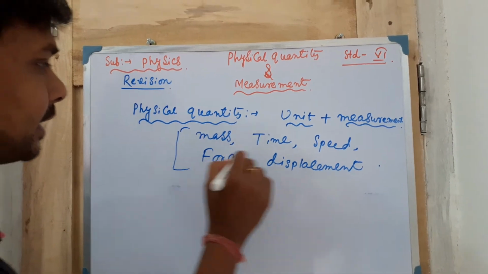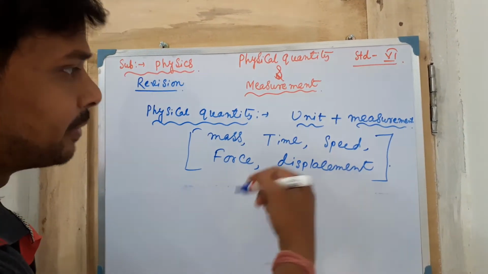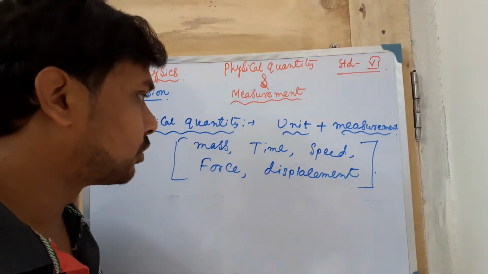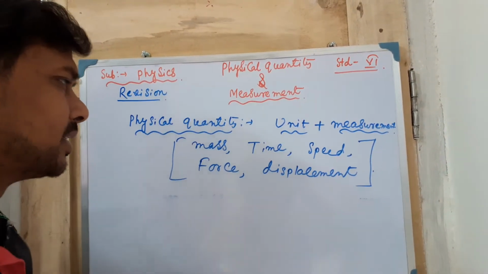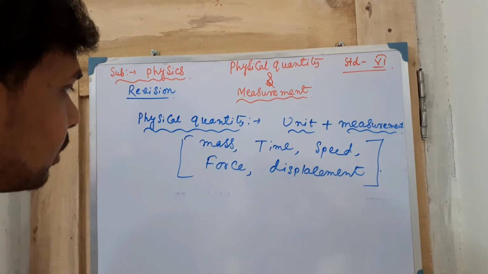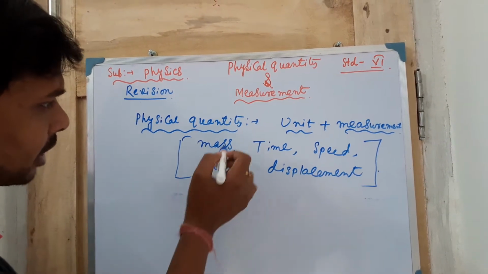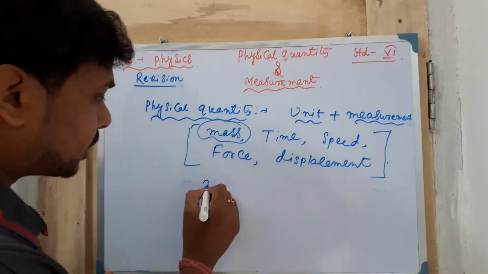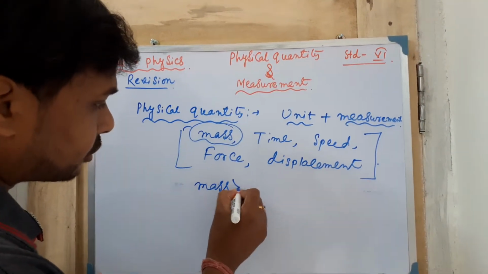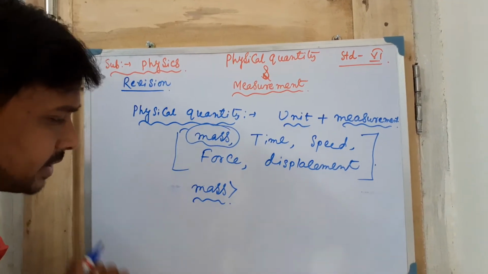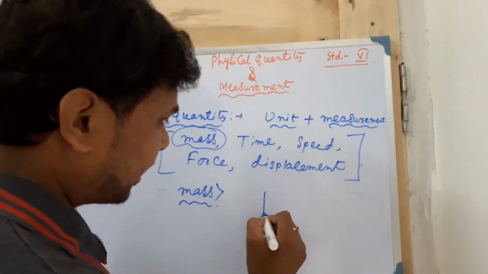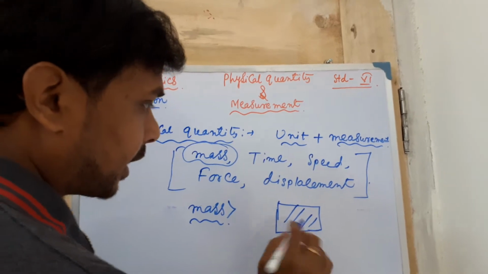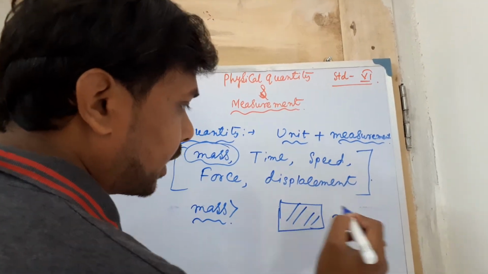You will read all of these in higher classes also, and many of them are present in your class too. If you talk about the basic thing, I have written mass here. So what does mass mean? Suppose you are calculating the mass of an object, it is always denoted by a small m.